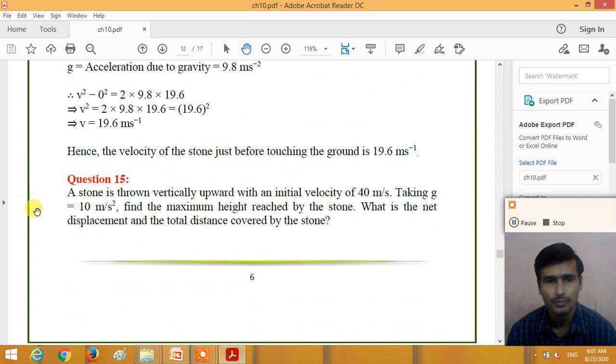Now example question number 15. A stone is thrown vertically upward with the initial velocity of 40 meter per second. Taking g is equal to 10 meter per second square, find the maximum height reached by the stone and what is the net displacement and the total distance covered by the stone. So here we need to calculate the maximum height achieved by the stone as we calculated in question number 14. And another question is what is the net displacement of the stone and the total distance covered by the stone. So let us see.